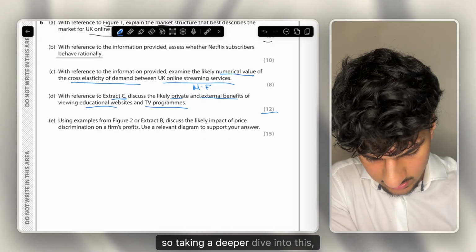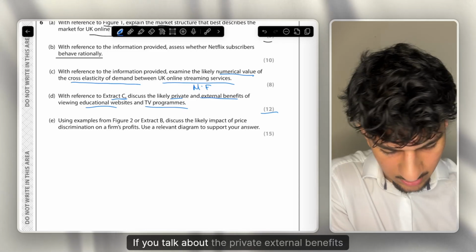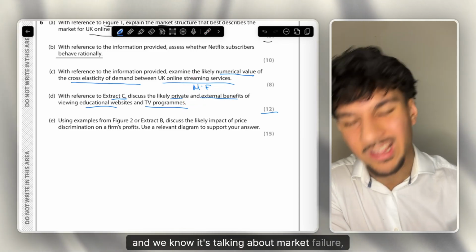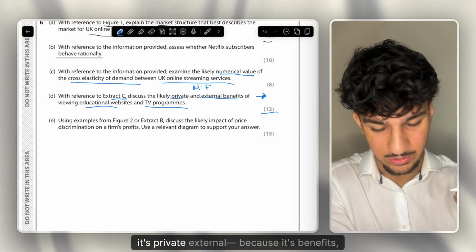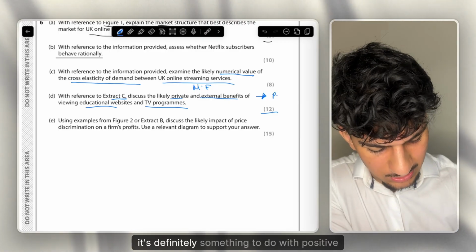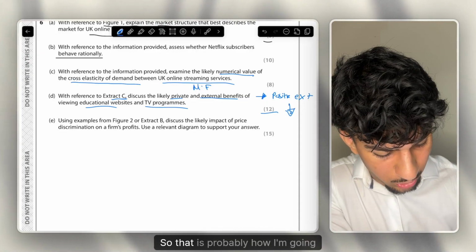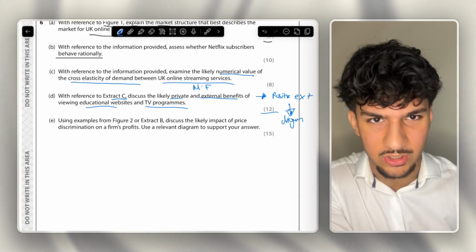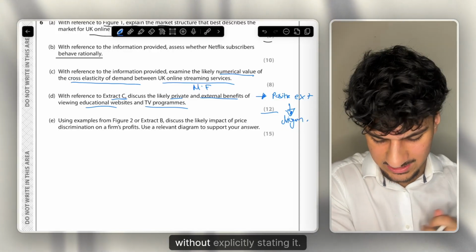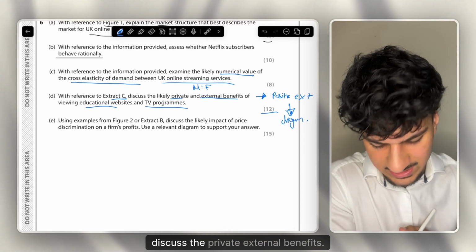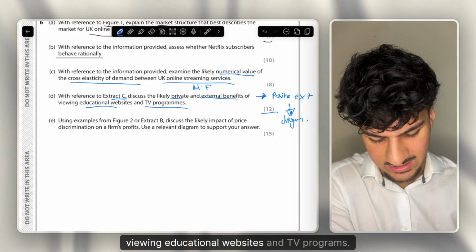Okay, so taking a deeper dive into this, it's talking about the private and external benefits. If it's talking about private and external benefits, and we know it's market failure, and it's a 12-mark question, what am I thinking? Firstly, because it's benefits, it's definitely something to do with positive externalities, and positive externalities has a diagram, doesn't it? So I'm definitely going to include this in this question. It's telling you to include it without explicitly stating it. So discuss the private and external benefits, so basically a positive externality diagram, of viewing educational websites and TV programs.